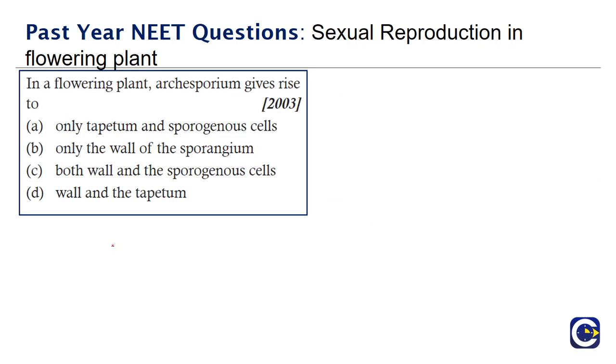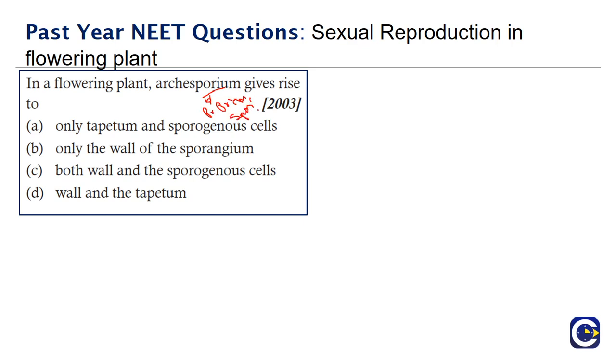In flowering plants, the archesporium gives rise to only tapetum and sporogenous cells, only the wall of the sporangium, both wall and sporogenous cells, or the wall and the tapetum. So the archesporium basically gives rise to the primary parietal layer and also a primary sporogenous layer.